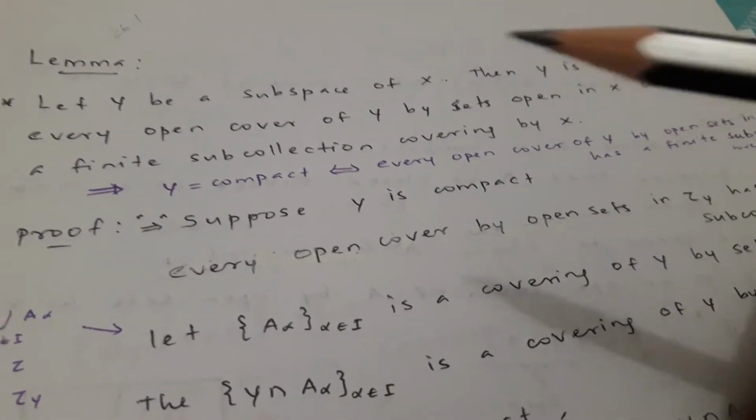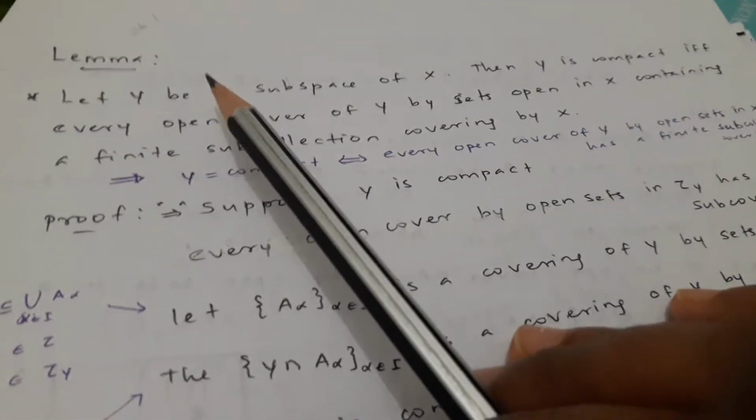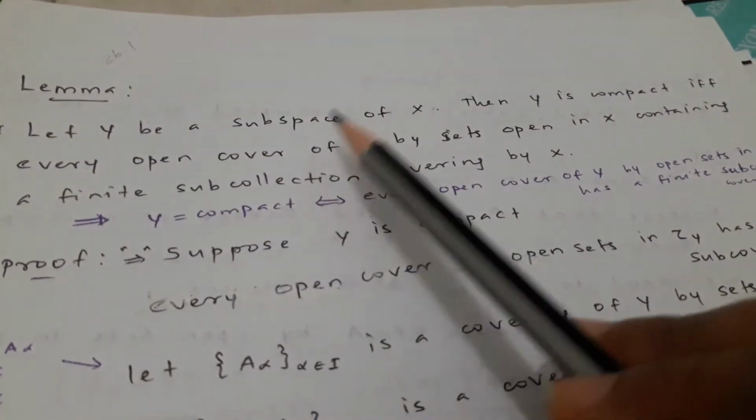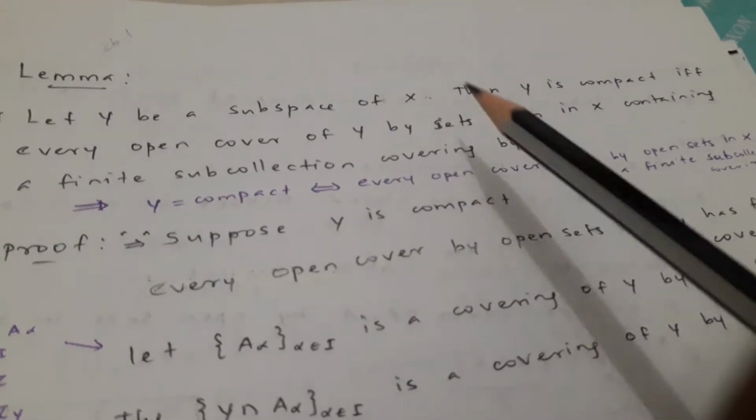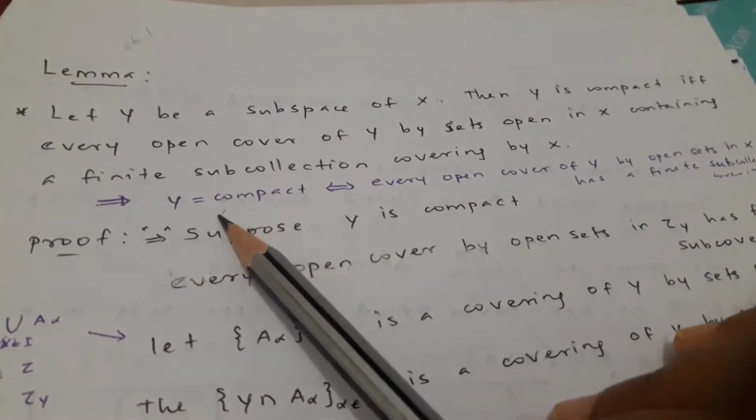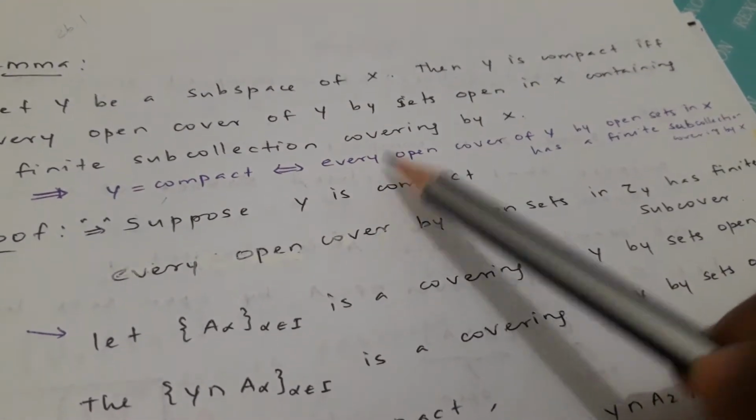Further complex analysis 2.3. Let's see that lemma in detail. The lemma is: let Y be a subspace of X, then Y is compact if and only if every open cover of Y by sets open in X contains a finite subcollection covering Y. That is, we need to prove that Y is compact if and only if every open cover of Y by open sets in X has a finite subcollection covering Y.